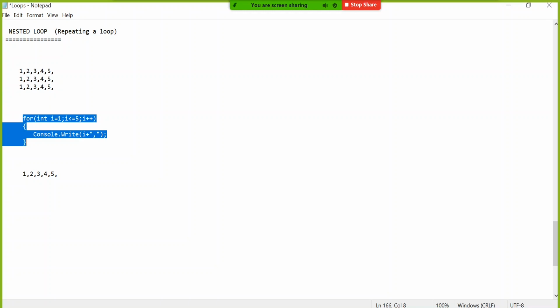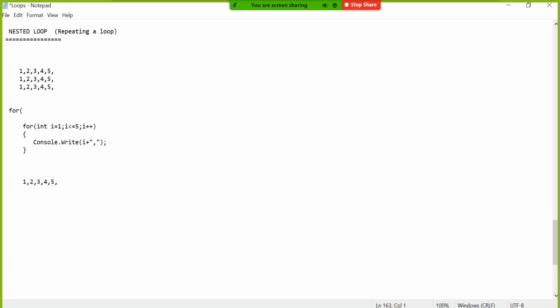inside one more loop. That means, if I do something like this, I will completely keep this inside another loop. So I will take integer n equal to 1, n less than or equal to 3, n plus plus. Why did I stop at 3 here?